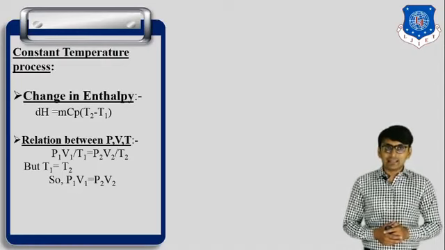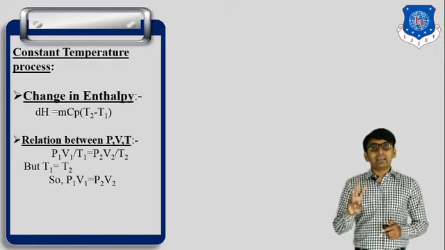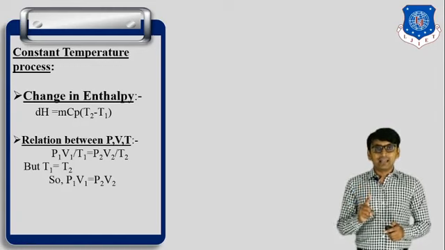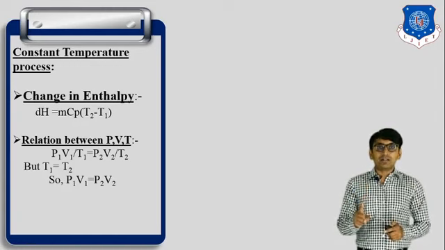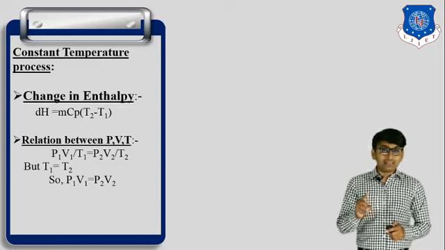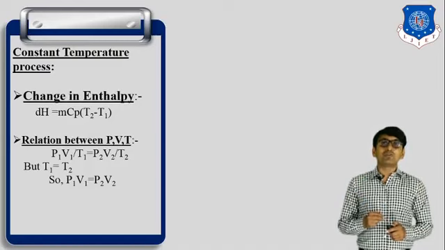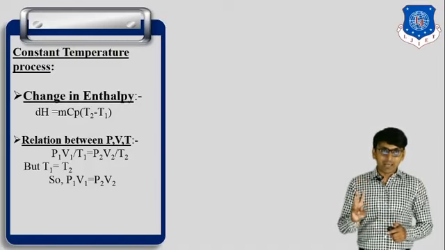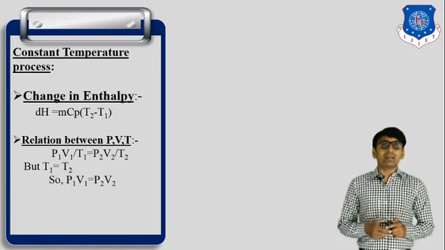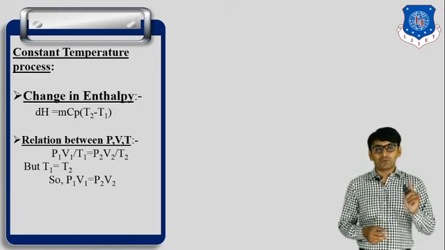So in this lecture we discussed three non-flow processes: constant volume, which is also called isochoric; constant pressure, which is also called isobaric; and constant temperature, which is also known as the isothermal process.